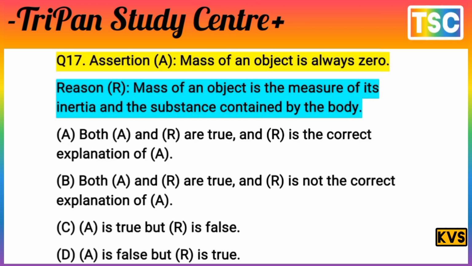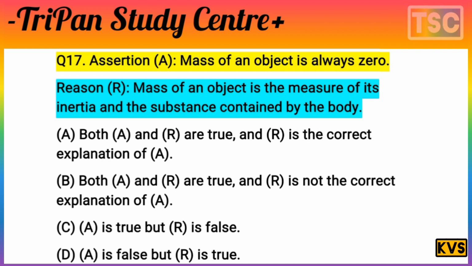Next question on your screen. The question here, reasoning and assertions. You know that is the most important. The assertion here: the mass of an object is always zero. Reason: mass of an object is the measure of its inertia and the substance contained by the body.